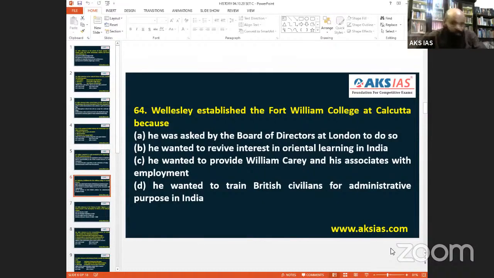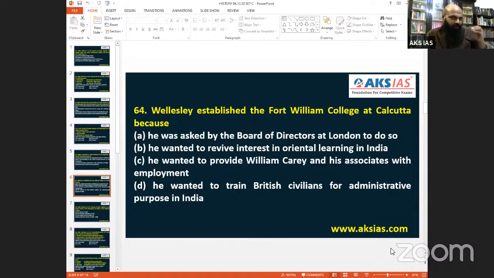Because it was very evidently told, Fort William was established. There was a huge library. When you read about Fort William, the library was very significant, and there were several linguistic texts inside the library. Many objectives were there for Fort William, but the concept of the library was the highlight, and linguistic books were there.